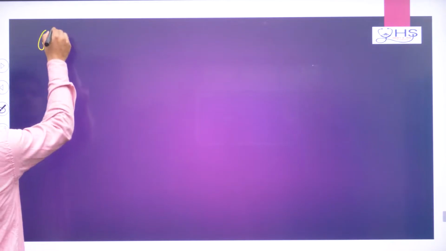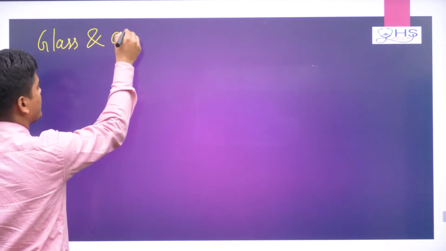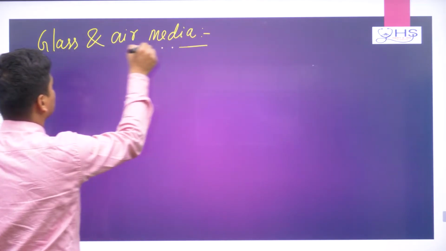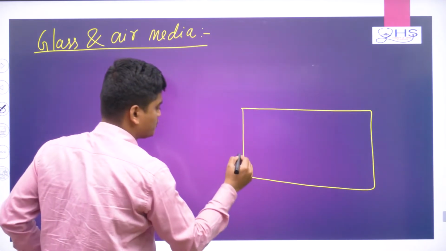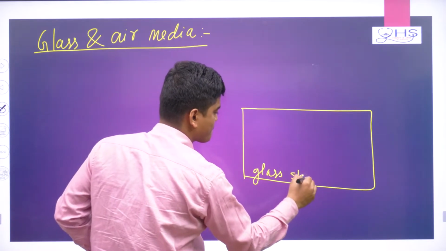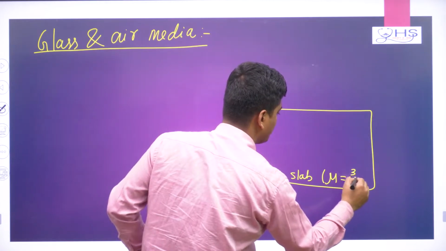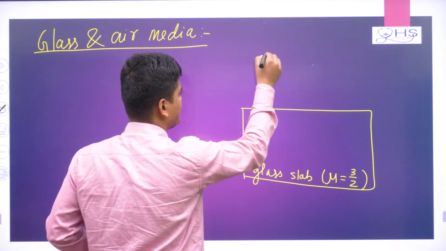Okay. Now, come to glass and air media. Now, take a slab here. So, suppose this is a glass slab. The refractive index of the glass slab, let me write, is 3 by 2 or 1.5, and here it is air medium.